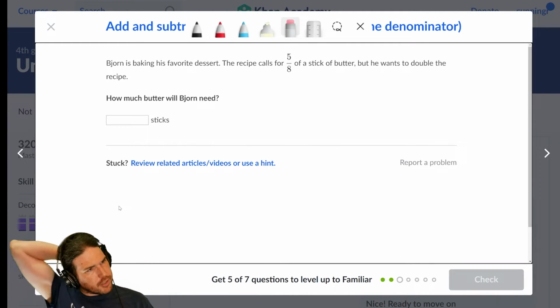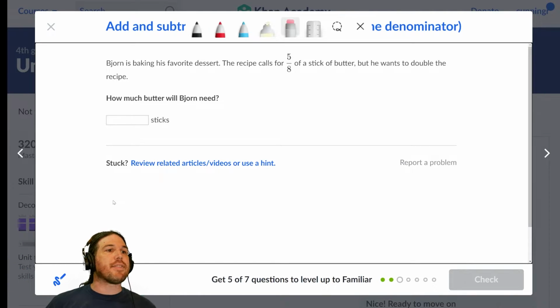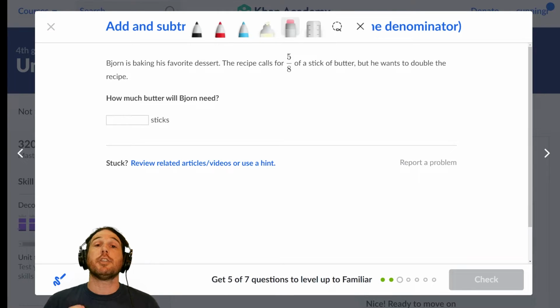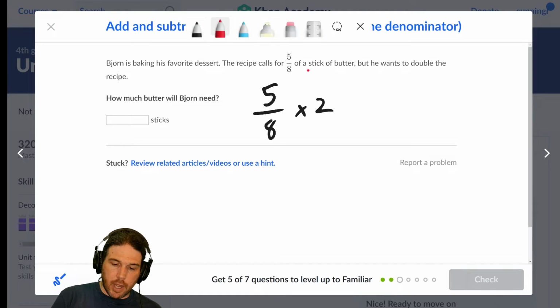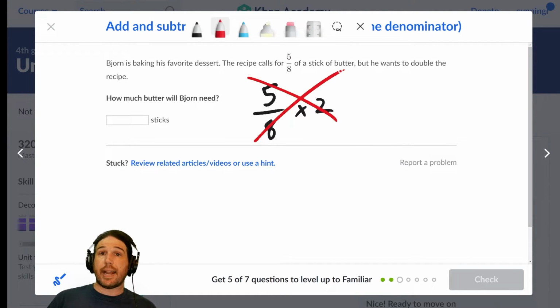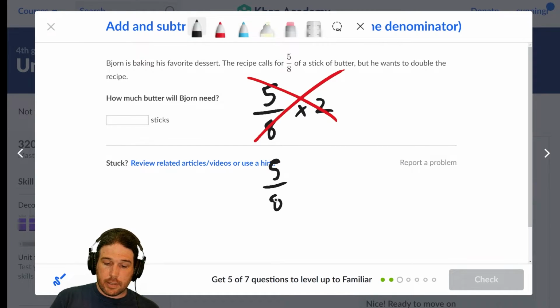Bjorn is making his favorite dessert. The recipe calls for 5/8 of a stick of butter, but he wants to double the recipe. Now, doubling is multiplication, but as we have talked about before, multiplication is repeated addition. Because we have not gotten to the multiplication of fractions yet, we are not going to look at this as 5/8 times 2. We could, but we are going to do that in a later video. For now, we're going to look at this as 5/8 plus another 5/8.